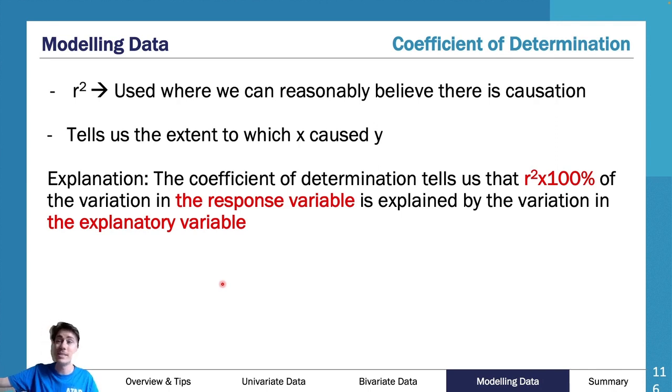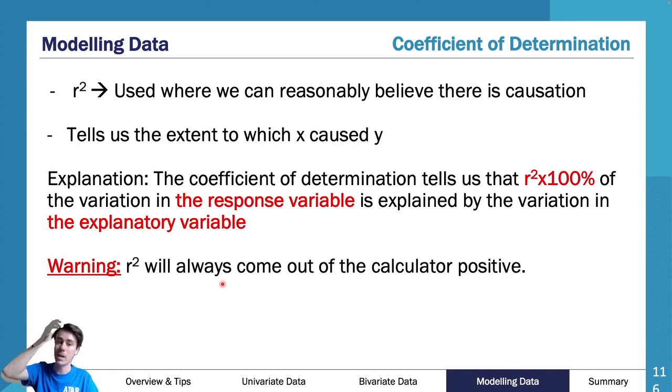And you put it into this exact line here. Again, this is where the red was. This is why I said fill in the red to fit the question. But let's say for my weight and my height, I got an R squared value of, let's say, 0.72. I would say the coefficient of determination tells us that 0.72 by 100% will give me 72%. So 72% of the variation in the weight is explained by the variation in the height. So I fill in the blanks to make my sentence make sense.